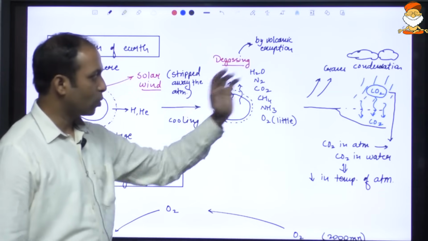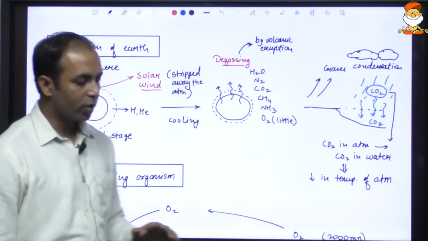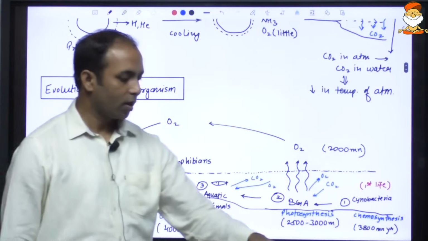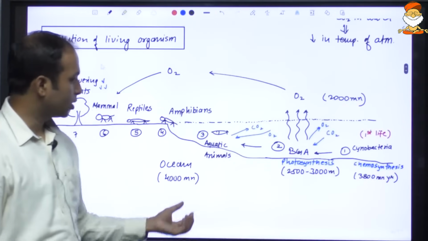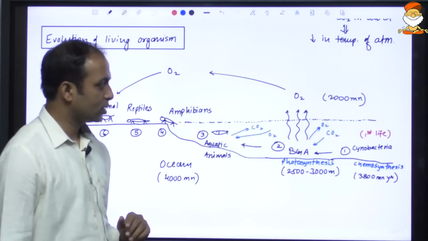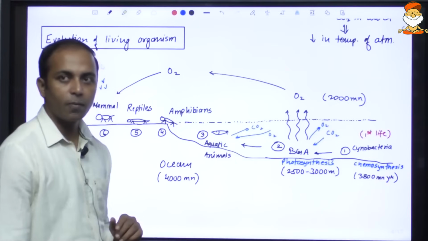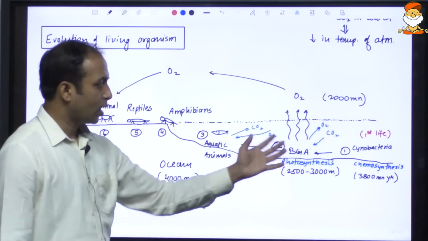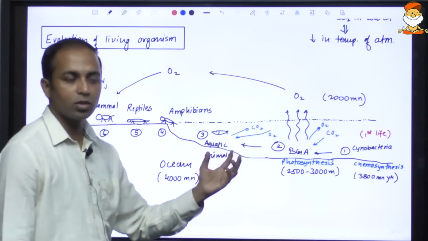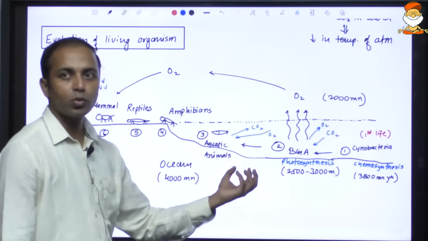But then what happened was the living organism, that is the blue-green algae, the cyanobacteria, came into the water. It came in the water, and it started doing chemosynthesis. That is, they prepared their food through chemical reaction.